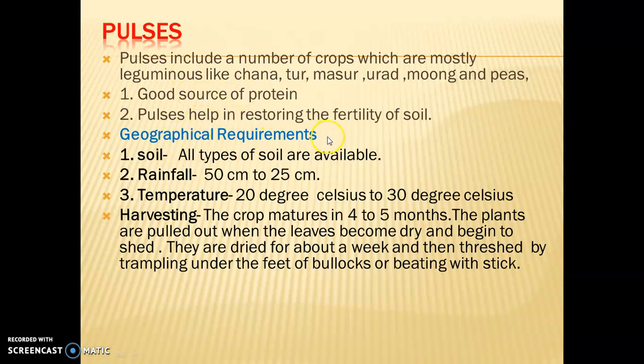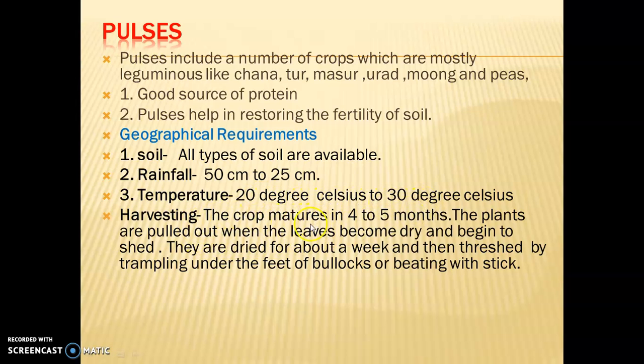What are the geographical requirements? Soil. What is the ideal soil? It's very important to understand that pulses are cultivated in any type of soil. All types of soil like alluvial, laterite, black, loamy, clay or red are suitable for pulses. Rainfall 50 centimeter to 25 centimeter. So instead of this we can say 25 centimeter to 50 centimeter. Temperature 20 degrees Celsius to 30 degrees Celsius.